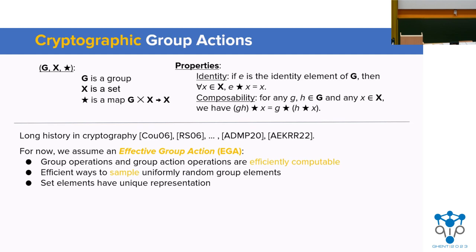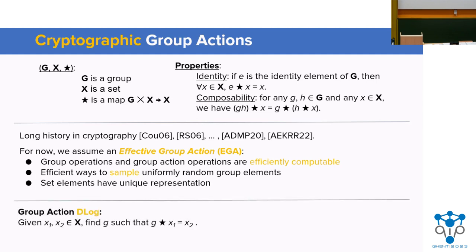These have a long history in cryptography, and for now we're going to assume that we have an ideal group action, which is called an EGA. And, like classic analogs, we can also define hard problems on group actions. Like this is the group action discrete log problem, which is exactly what you'd think it would be.